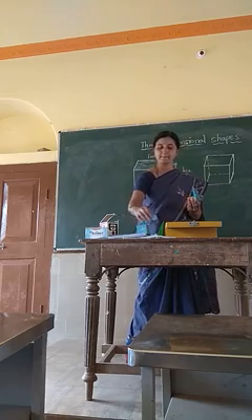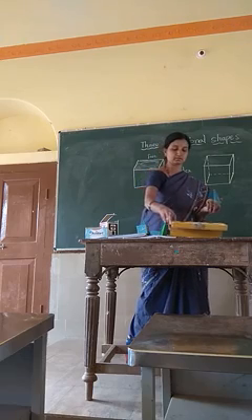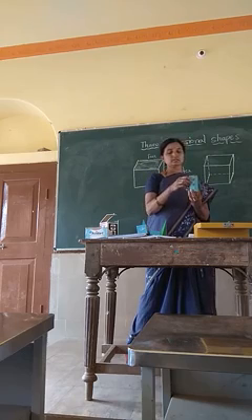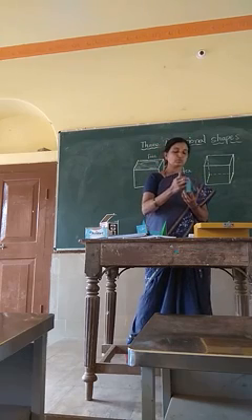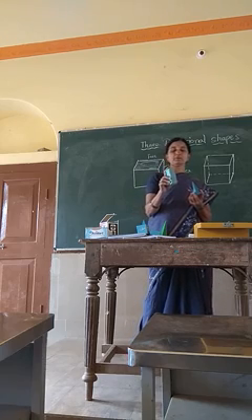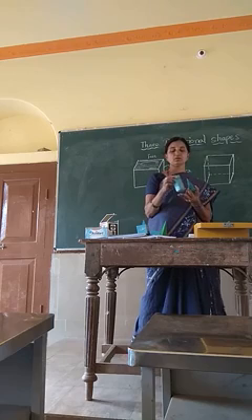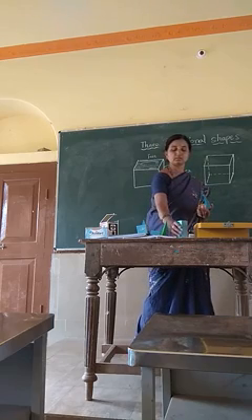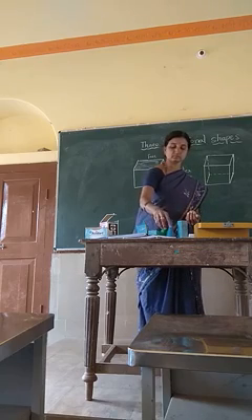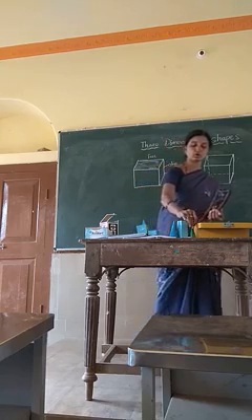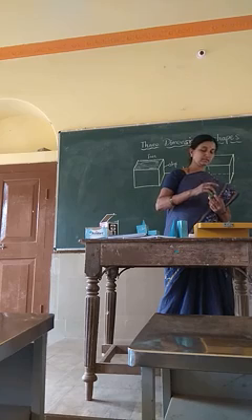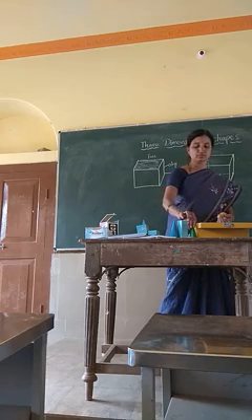Cuboid has 6 faces: 1, 2, 3, 4, 5, 6. Pentagon, it's a solid figure of pentagon. Cone. Octagon means it has 8 faces: 1, 2, 3, 4, 5, 6, 7, 8.